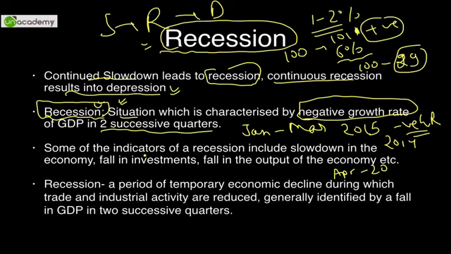So some of the indicators of recession include slowdown in the economy, investment usually falls, FIIs take their money away, there is no FDI investment, people tend to invest less, then there is a fall in the output of the economy. So these are all indicators of recession, and it is a very vicious cycle unless acted upon.